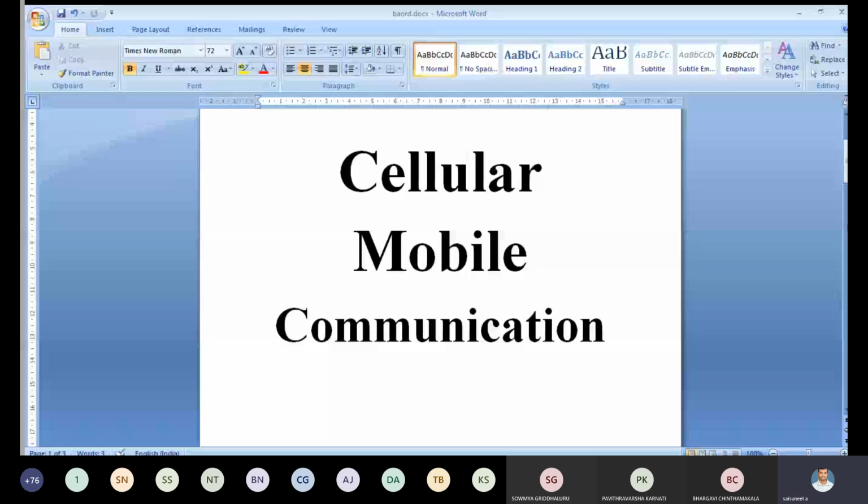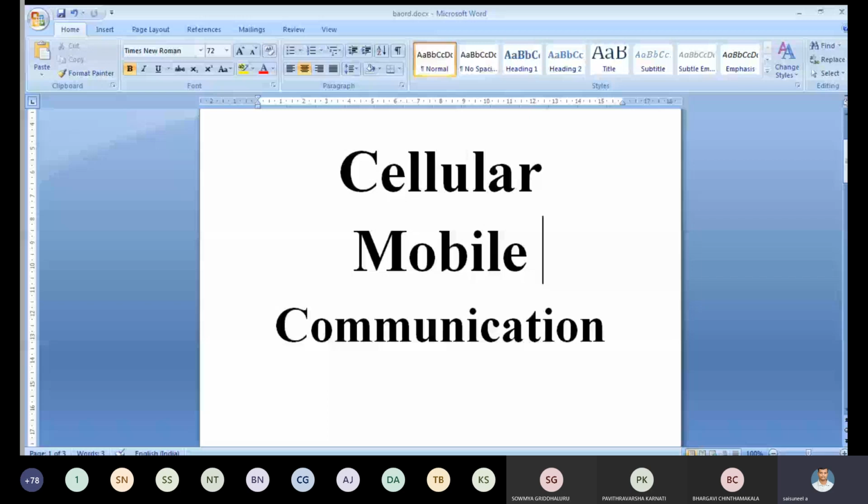And we discussed hexagonal shaped cells. Why are we using hexagonal shaped cells? When you use this type of cell, it is only for engineering drawing purposes. Another topic we discussed is analog and digital cellular mobile communication systems. What are the generations? In which generation did analog mobile communication come, and in which generation digital cellular mobile communication? What examples did we discuss yesterday? I think no doubts, no queries till now. It is good. I think all of the students understood the topics.